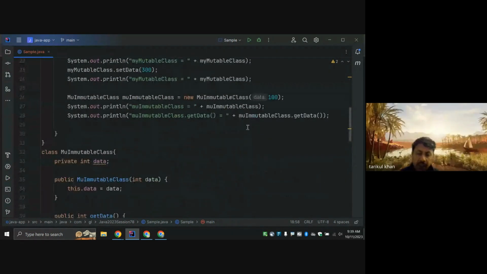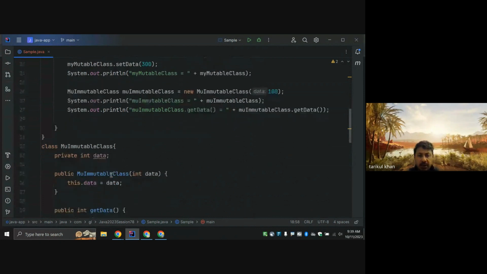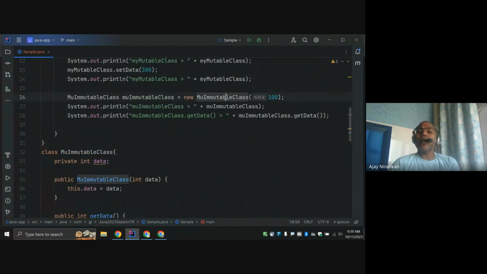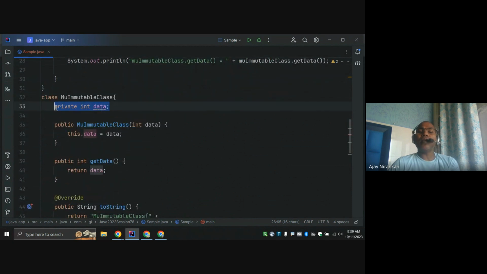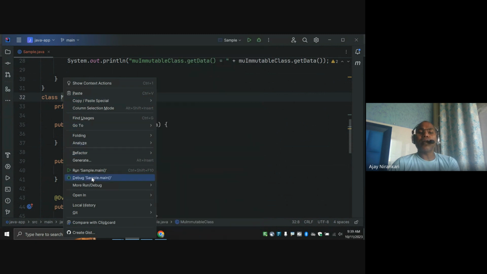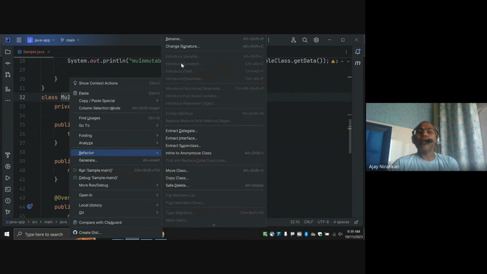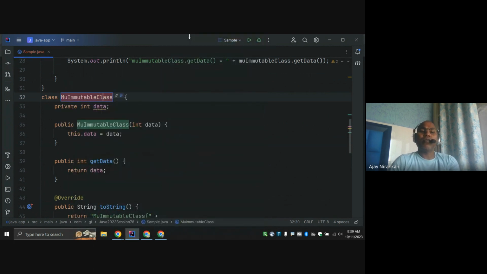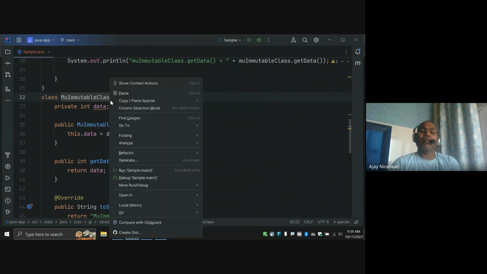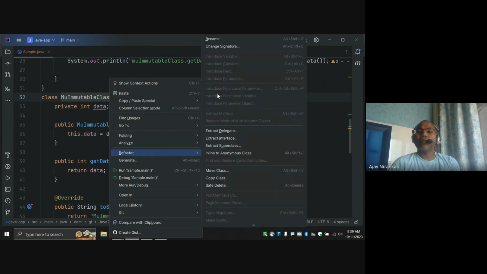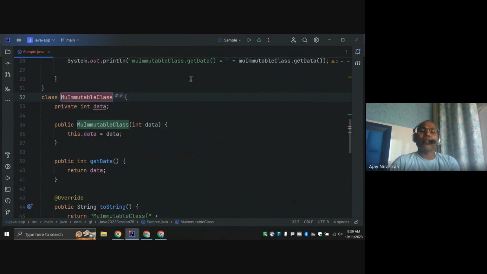So, the last point, what did you say? The last point I say is: this is my class. In this class there is no such method that can modify this data, right? So this class is known as a mutable class, immutable, sorry. Spelling mistake, so refactor, rename it.